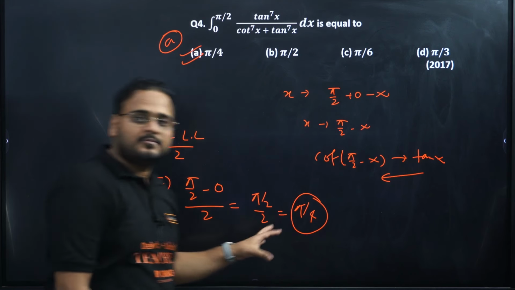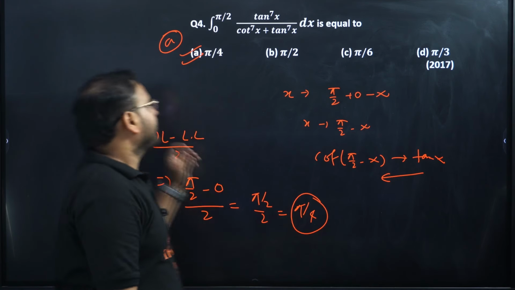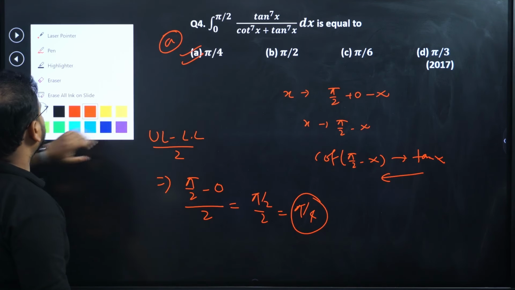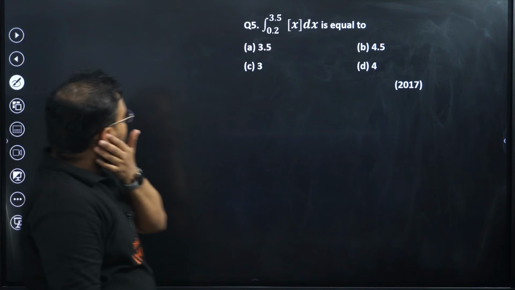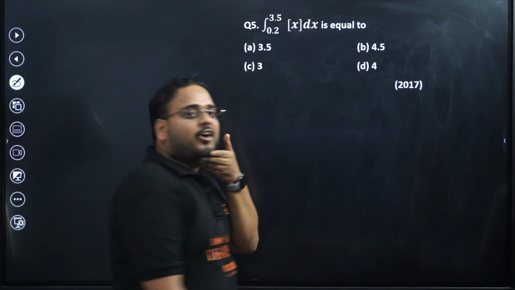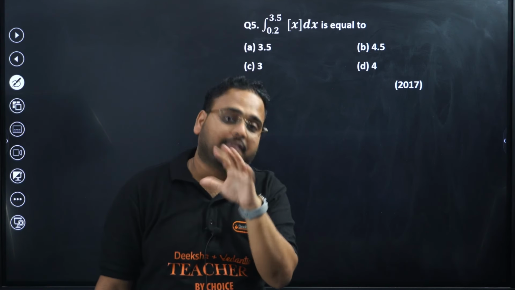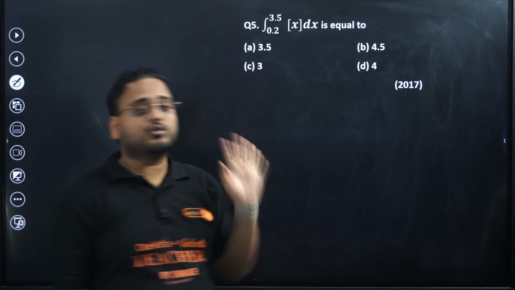Okay guys, making sense to all of you? Okay, next is question number 5. We have the greatest integer function of x under the limit of 0.2 to 3.5.